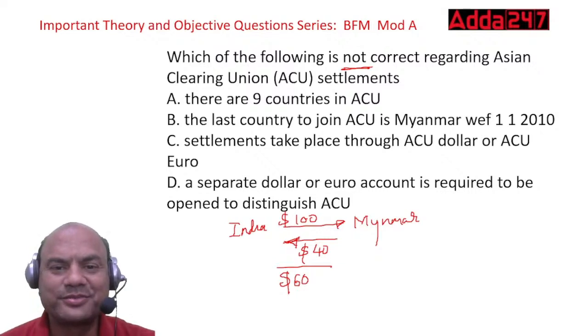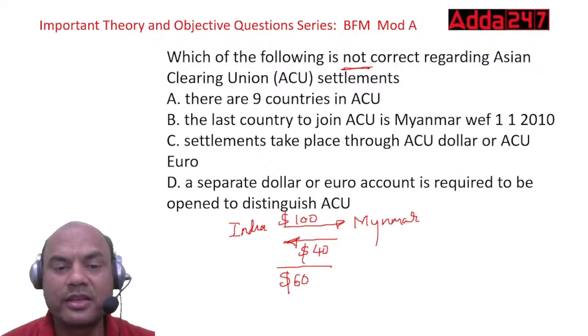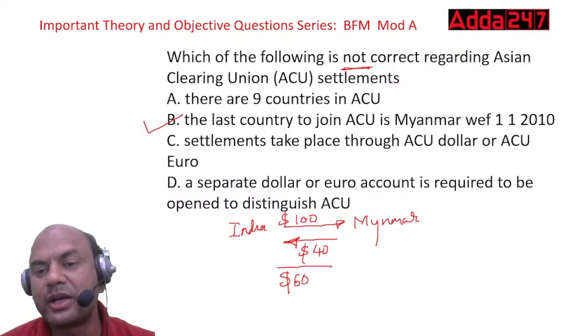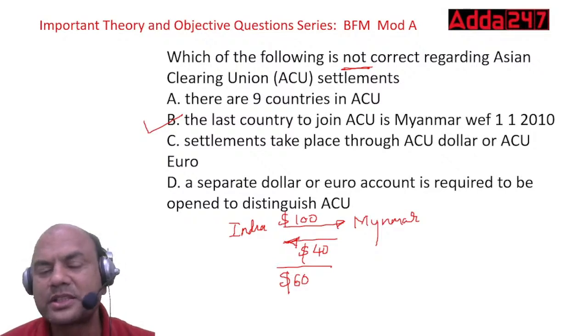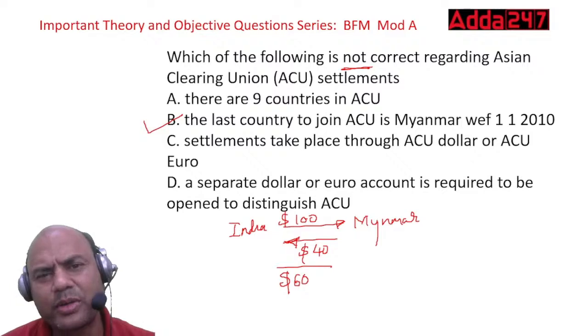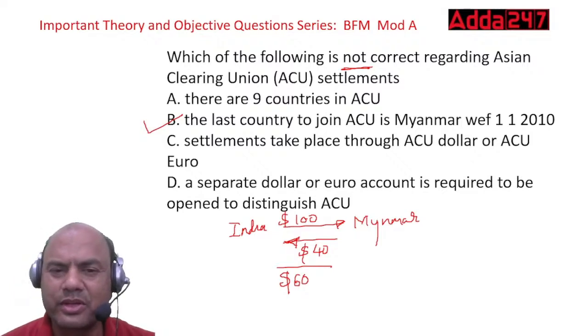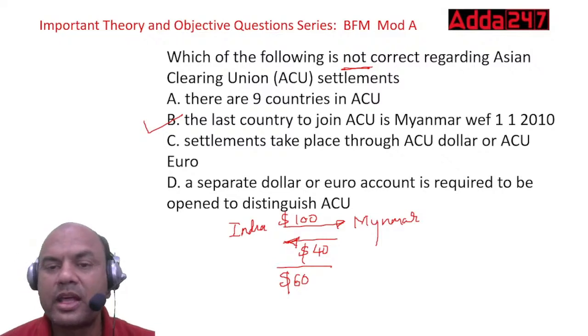Which is the wrong one? The wrong one is this: the last country to join ACU is Myanmar, with effect from 2010. Myanmar is not the last country. Myanmar joined long back, in 2003-2004. The remaining statements are all correct.